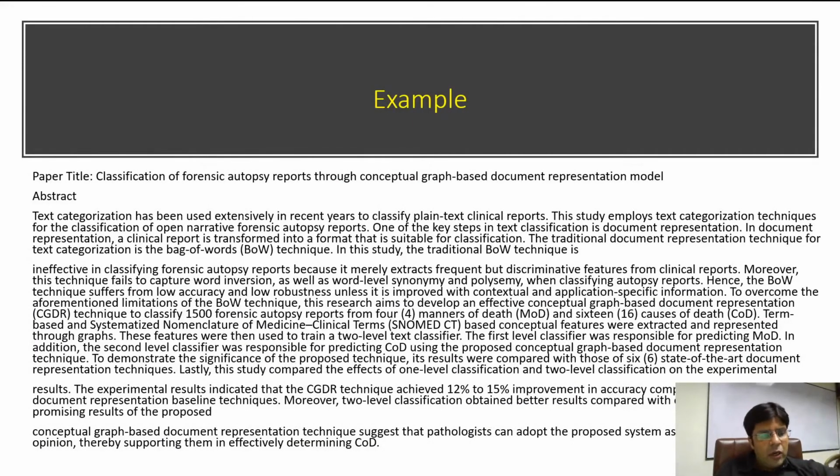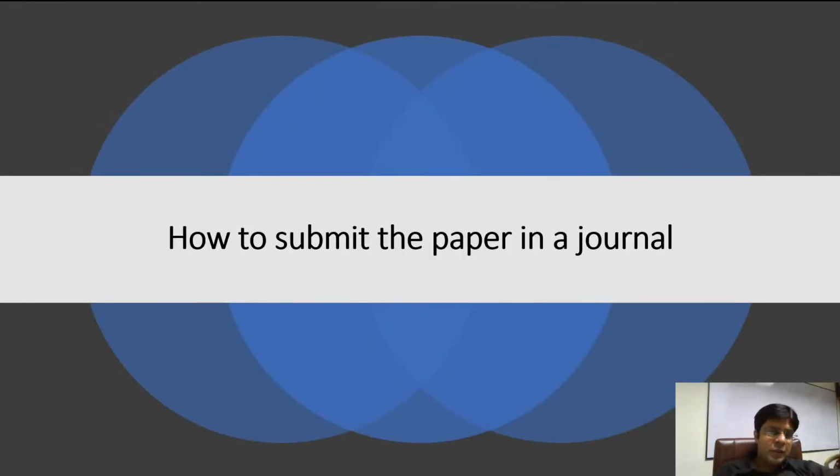Okay, I hope you learned where to submit a paper, how to find a suitable journal for your paper. Now, how to submit a paper in a journal. Every journal has a paper submission system. For example, if you have decided you want to submit a paper in a particular journal, you need to go to that journal website, and there they have a link called submit a paper. It will guide you step by step how to submit a paper in a journal.